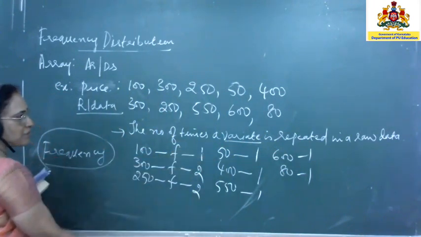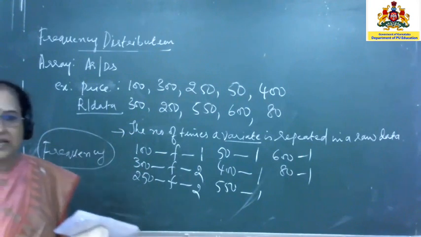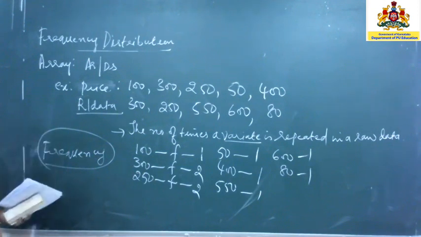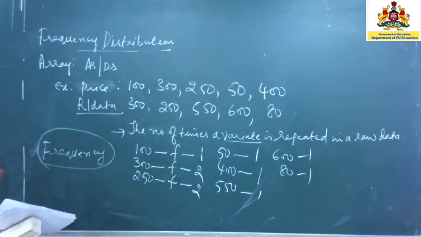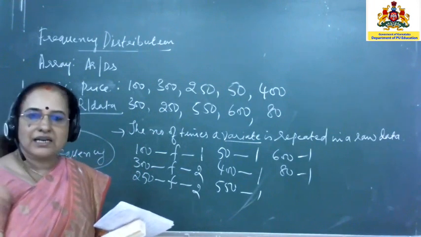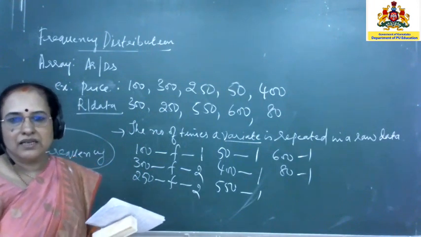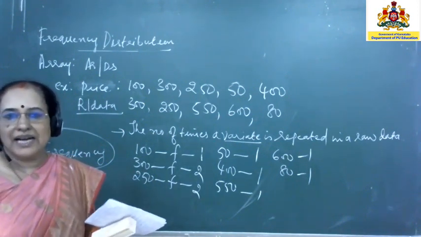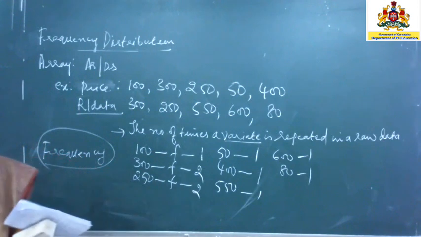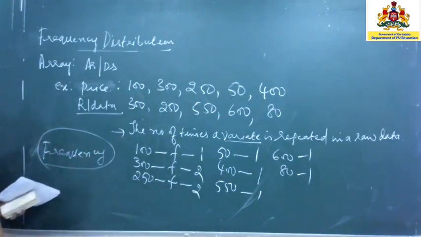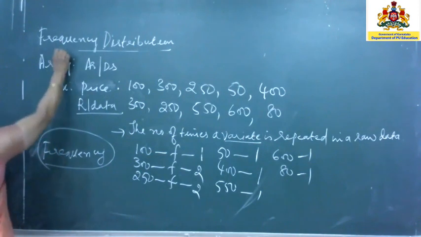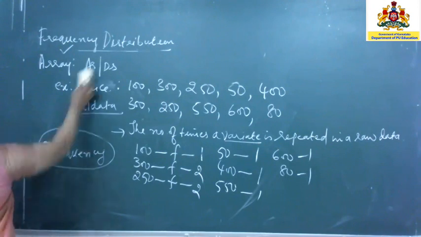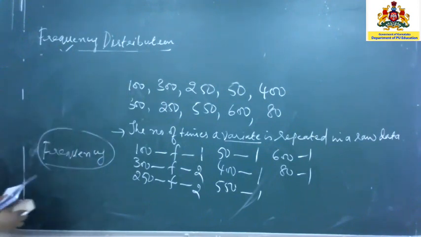Because it is only 10 observations, I am able to do it like this. In case you have about 50 observations, sometimes you get problems wherein you have at least 25 observations. Marks of students in a class, so 50 observations will be there. Price of commodities, there may be 20 observations. Height of persons, weight of persons, about 20, 30 are there. You may find it difficult to pick each one of them. In that case, what we do is make use of the frequency distribution. Next we have to define what is meant by frequency distribution.